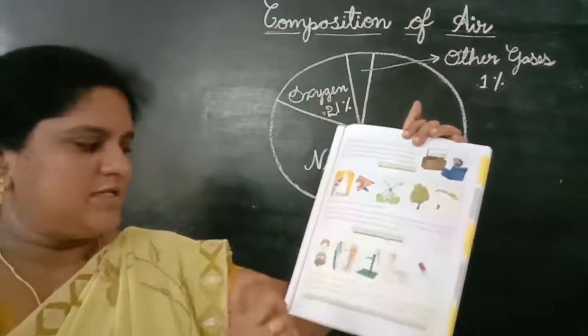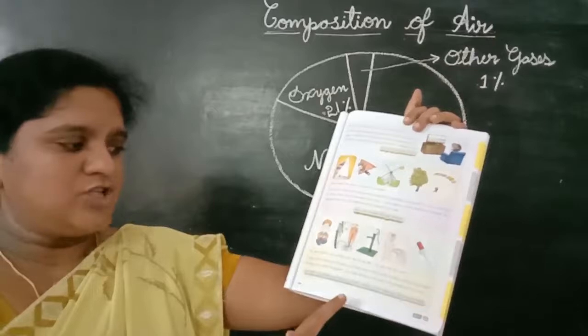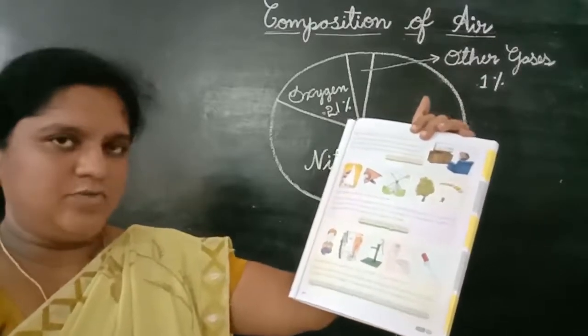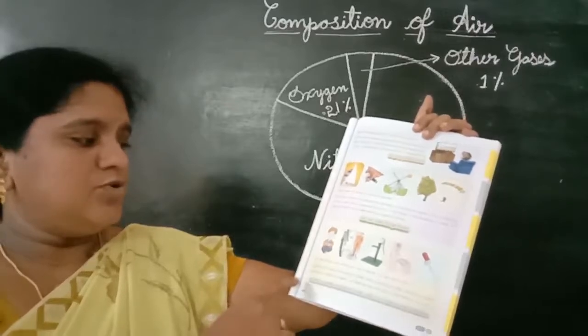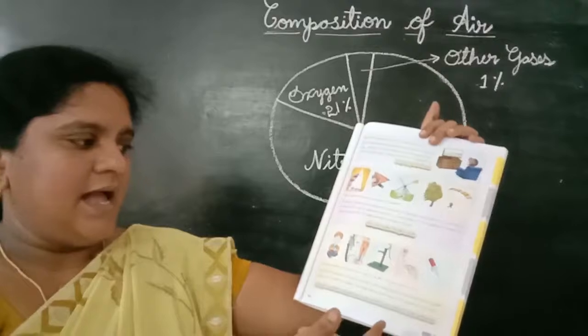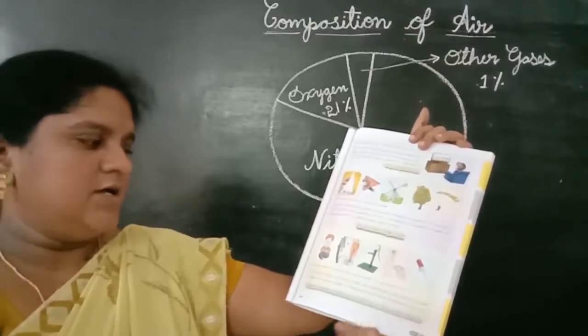Parachute examples. Next, atmospheric air enables some devices to work, which in turn make our living comfortable. Example, a straw to drink liquids, an air pump to inflate tires, a hand pump to draw underground water, and syringe and dropper.